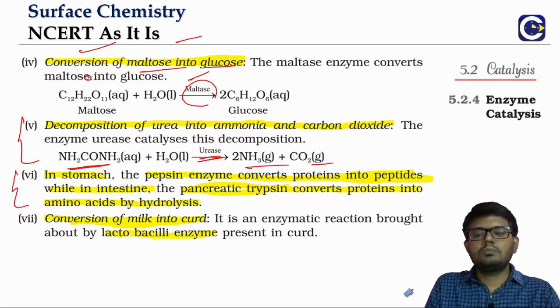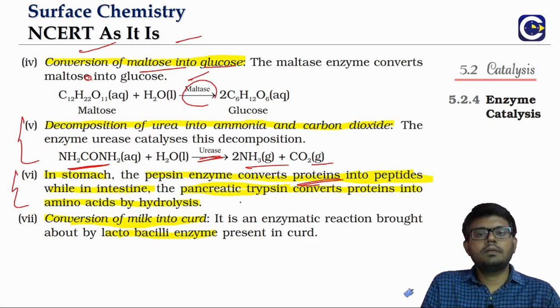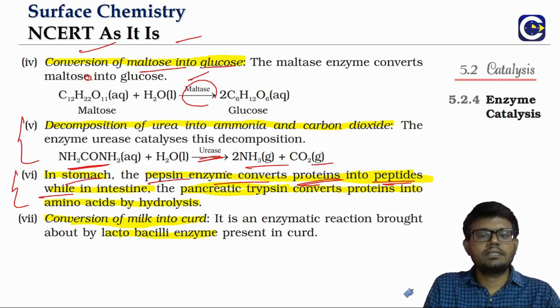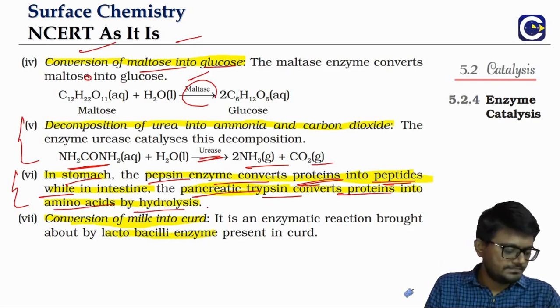Similarly, when we talk about the digestion of proteins, what are proteins? These are long-chain peptides. So proteins in the stomach will be digested by the pepsin enzyme, which will convert them into peptide chains, and even to some extent amino acids. Whereas in the intestine, trypsin will act as the enzyme. So trypsin will break down the proteins even to the level of amino acids.